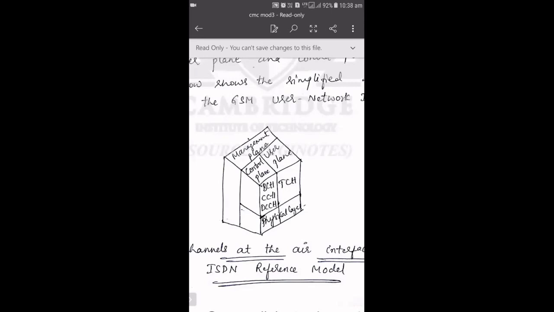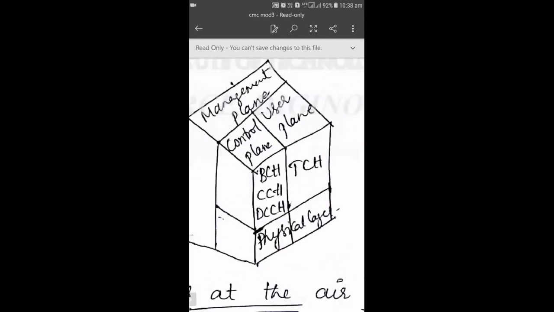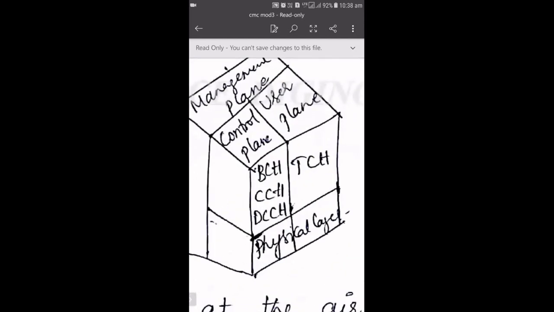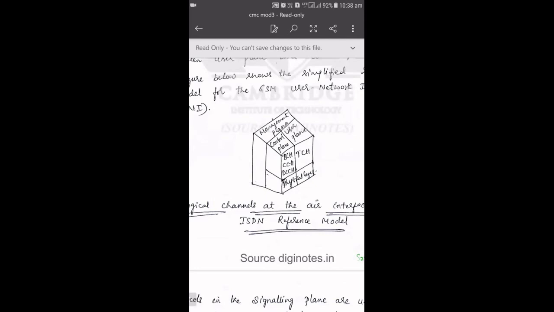And the control plane, in order to control the other activities, that is communication with respect to different layers of GSM, you have other channels, which are the broadcast channel, common control channel, as well as dedicated control channel. Under your control plane, all your signaling channels come into the picture, because the signaling channel is classified into 3 types, BCCH, CCCH, as well as DCCH. All these things come under your control plane. So basically the control plane uses the corresponding signaling channels, and the user plane uses the corresponding traffic channels.